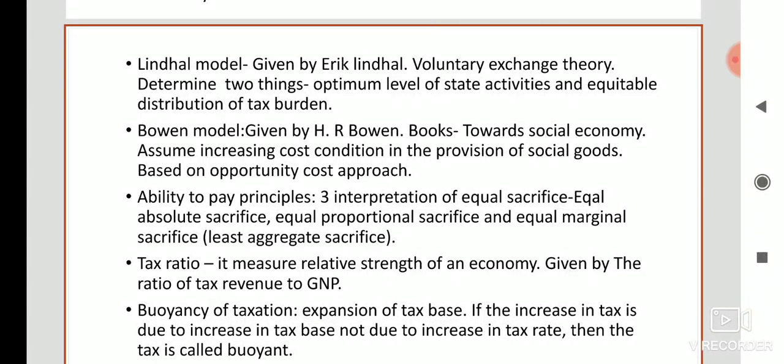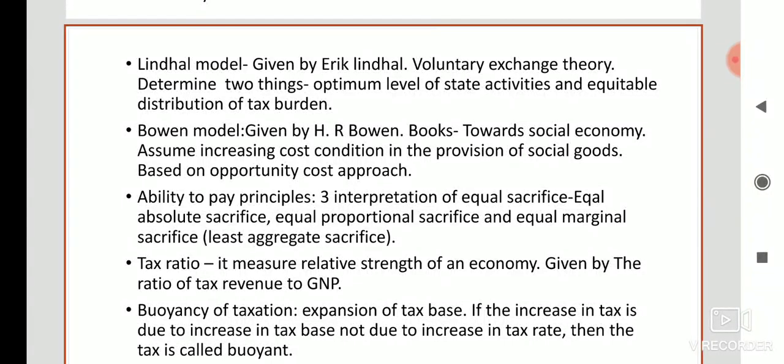This theory is based on the voluntary exchange theory. Lindahl formulated the benefit theory of taxation within the framework of voluntary exchange theory, and this model determines two things: the optimum level of state activity, or we can say the provision of social goods, and the equitable distribution of tax burden.